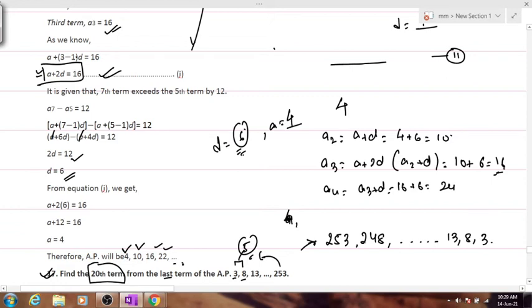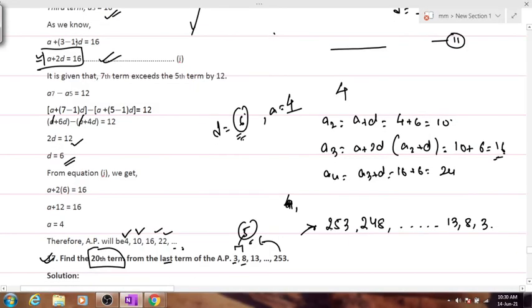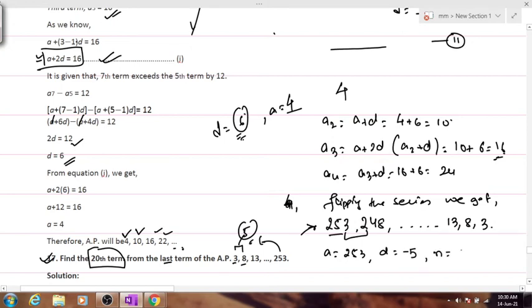Does everybody agree with this if we flip the series? Yes, sir. So now when you have flipped the series, this term becomes A. You'll have to write this thing out here, okay? Flipping the series, we get this. Clear? So our first term becomes this, and what is our d now? This minus this, minus 5. Yes or no?